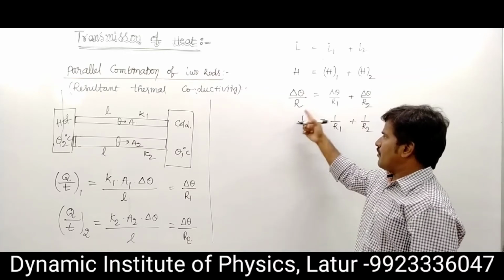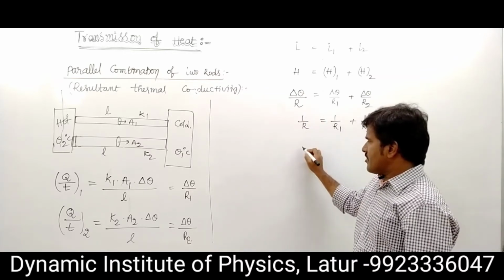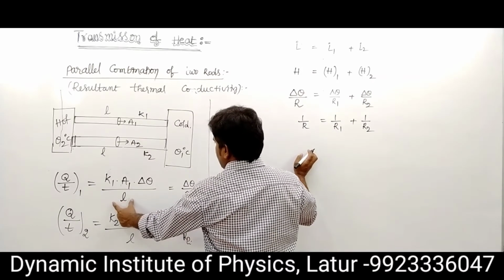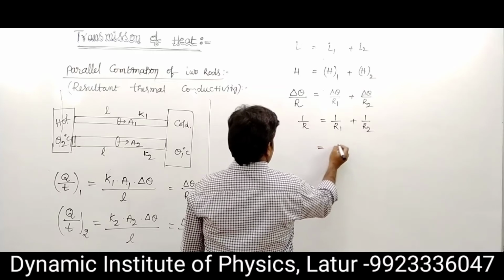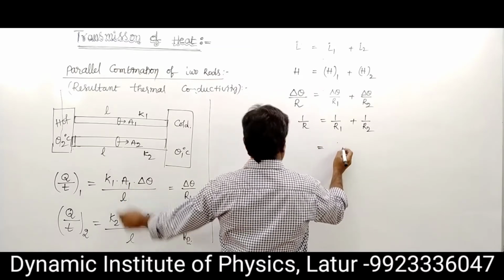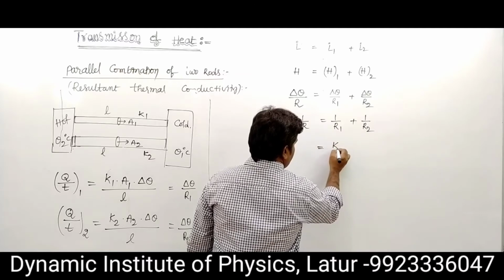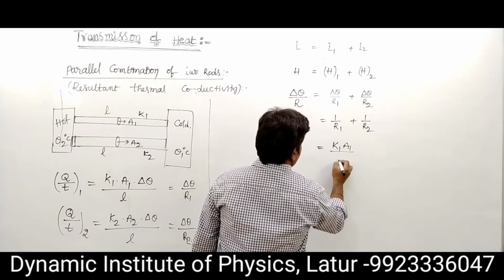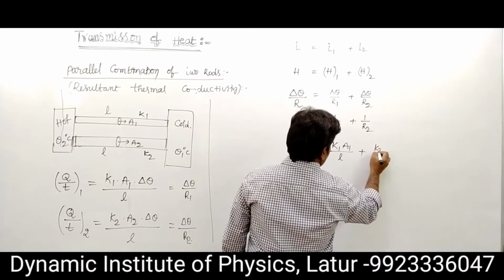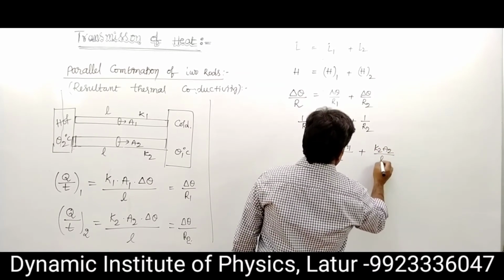Here R is the total resistance. Resistance value is L upon KA, so 1 upon R is K1 A1 upon L plus K2 A2 upon L.